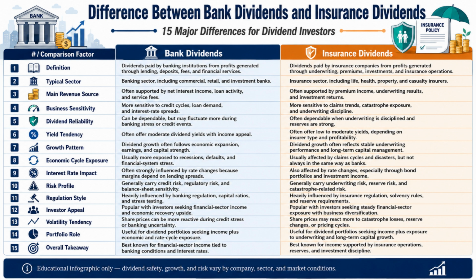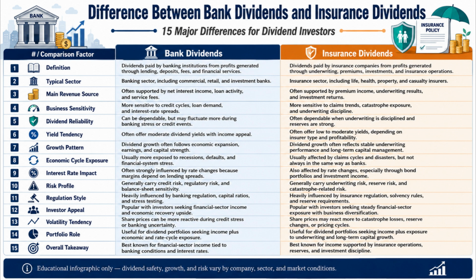Number 10. Bank dividends generally carry credit risk, regulatory risk, and balance sheet sensitivity, whereas insurance dividends generally carry underwriting risk, reserve risk, and catastrophe-related risk. Number 11. Bank dividends are heavily influenced by banking regulation, capital ratios, and stress testing, whereas insurance dividends are heavily influenced by insurance regulation, solvency rules, and reserve requirements.